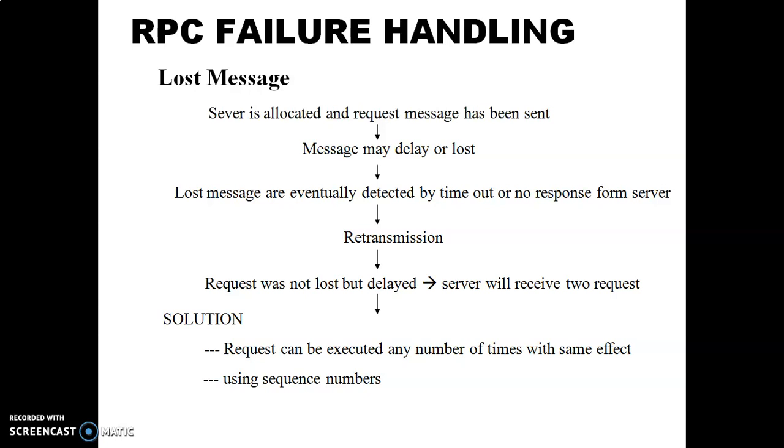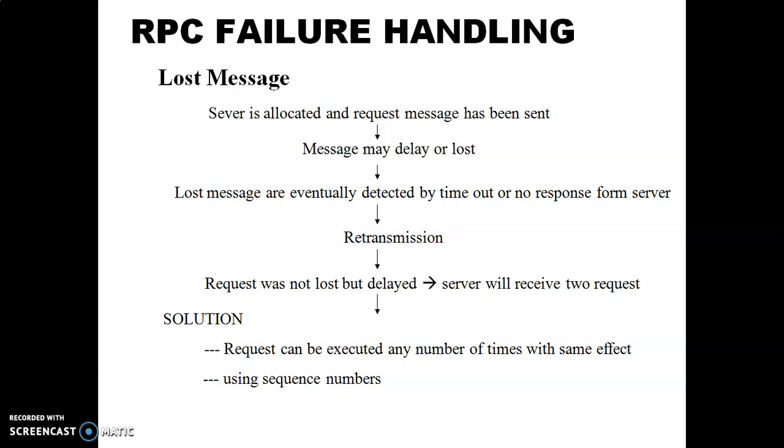If the server verifies the program name and version number, the port mapper of the server returns the port number and a connection is established between server and client.